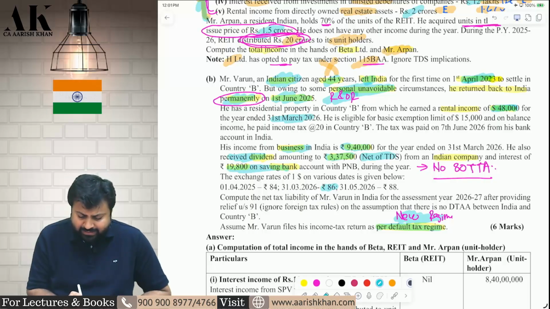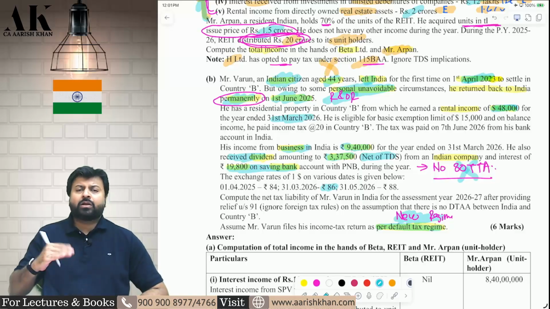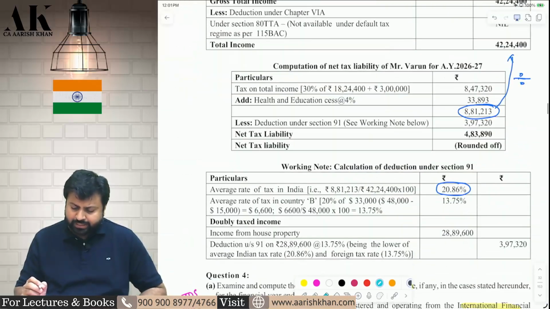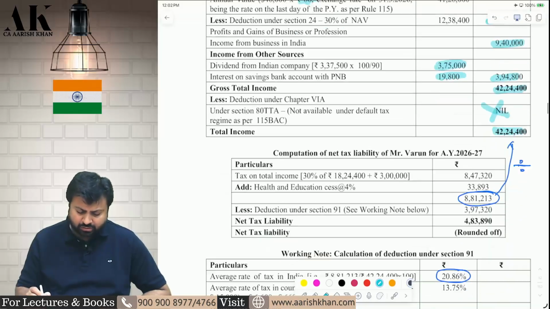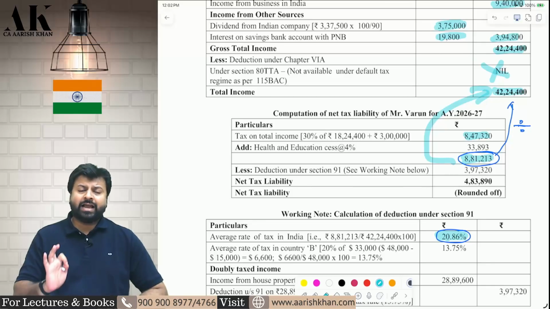Then savings bank interest 19,800 you can take under IFOS. 80TTA will not be available because 80TTA is not available under the new regime. So only 4 incomes are there in Varun's income. Take the total of all 4 incomes: rental income, business income, and other source income, one is dividend after grossing up, don't forget, and one is interest income. This is your gross total income, no Chapter VI-A. This is your total income. Compute tax as per the new regime. Your tax is 88E1. Divide this by 442. You will get 20.86% as your average rate of tax in India.